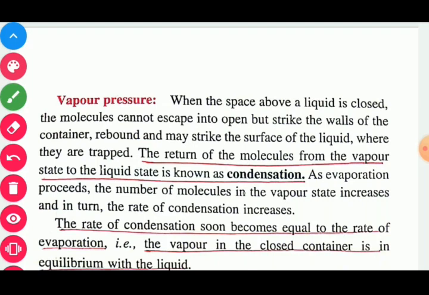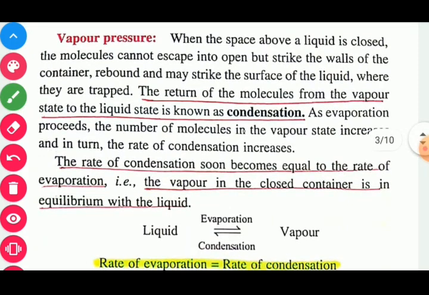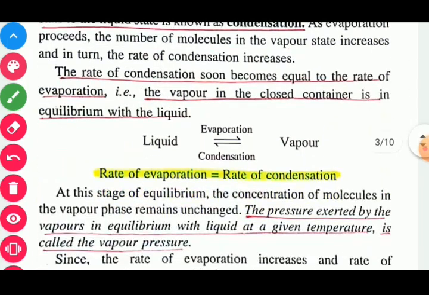The rate of condensation soon becomes equal to the rate of evaporation, that is, the vapor in the closed container is in equilibrium with the liquid. So in this situation, the conversion of liquid into vapor is equal to the conversion of vapor into liquid. So the rate of evaporation is equal to the rate of condensation.